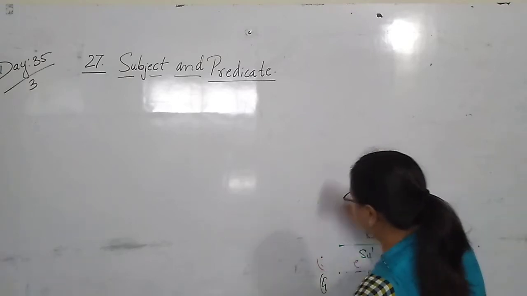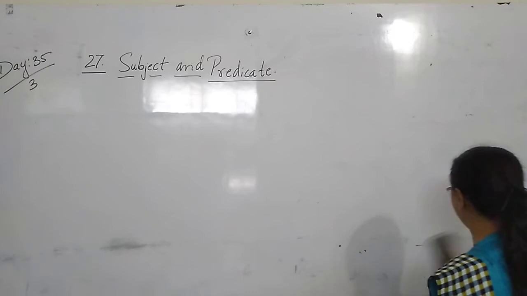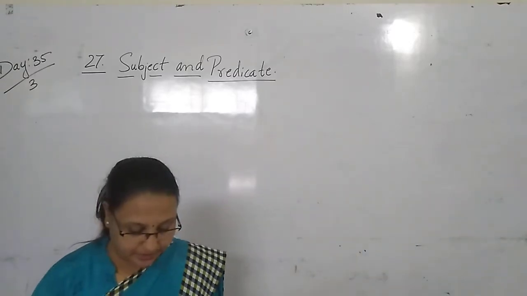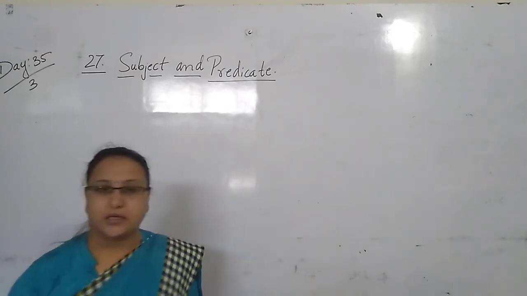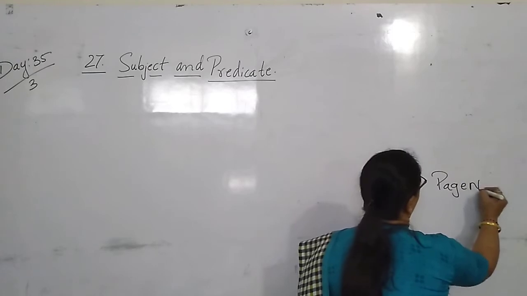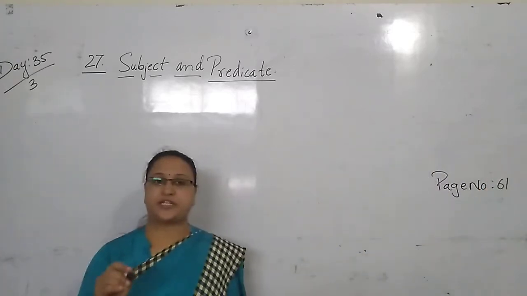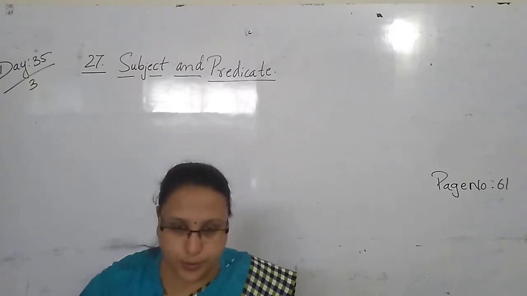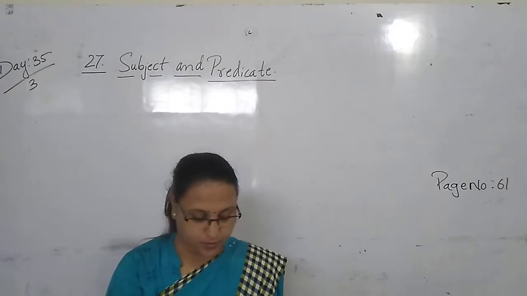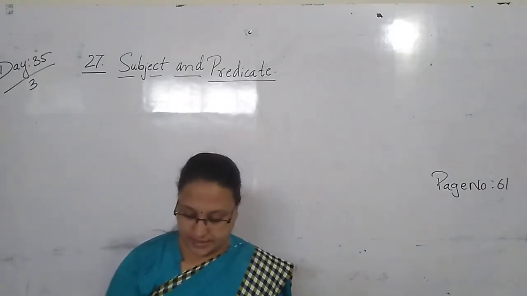So now let us solve the exercise that is given in your textbook. Children, you can open page number 61 in your textbook. I just wanted you all to understand the explanation without the textbook, so I asked you not to open your textbook, children. Now let's begin with the exercise.